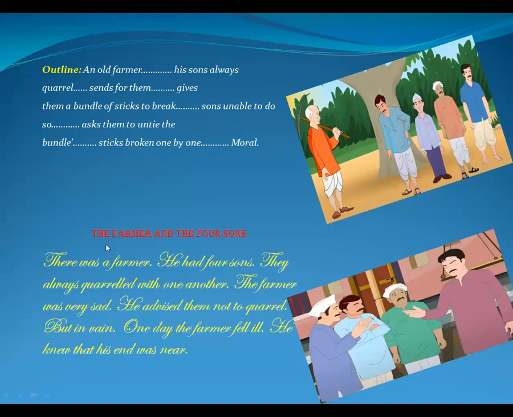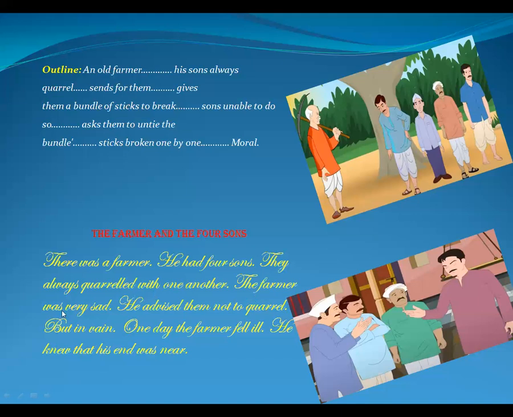The farmer and the four sons. What is the title? The farmer and the four sons. There was a farmer. An old farmer is given. Once there was an old farmer, like that you can write. He had four sons. And the next line, his sons always quarreled with one another. See, the hints are given in the present tense, but the story developed into the past tense. We should write the story in the past tense.